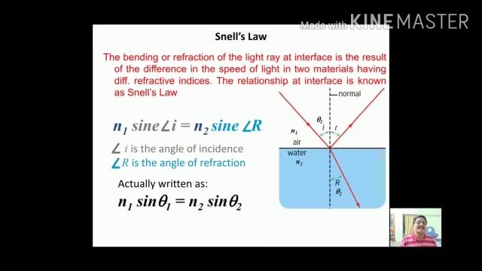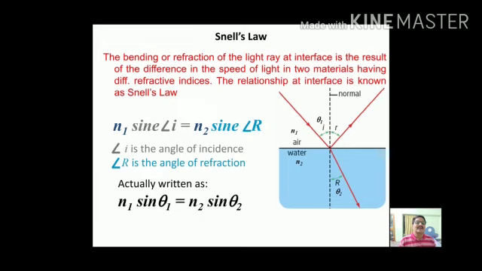When the light ray is incident on the boundary surface between two mediums having different refractive indices, part of the light is reflected back within the same medium and part of the light is refracted in the other medium. The incident ray makes an angle I with the normal, which is called the incidence angle, and the refracted ray makes an angle capital R with the normal, which is called the angle of refraction.